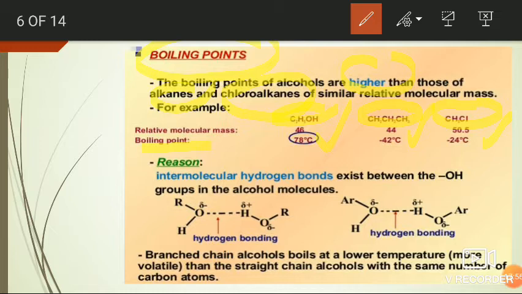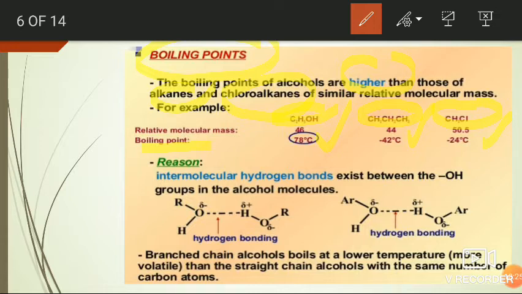What is the reason for the high boiling point of the alcohols? Here the main reason is formation of intermolecular hydrogen bonds in the alcohol molecules. Hydrogen bonding is possible in alcohols due to the presence of the polar OH group, but it is lacking in alkanes and alkyl halides.